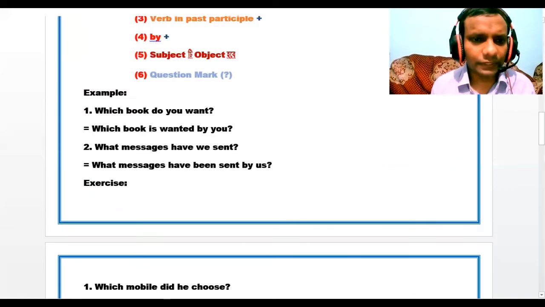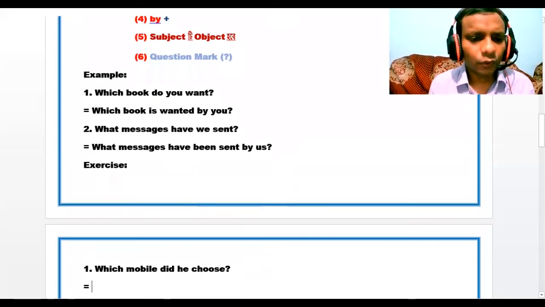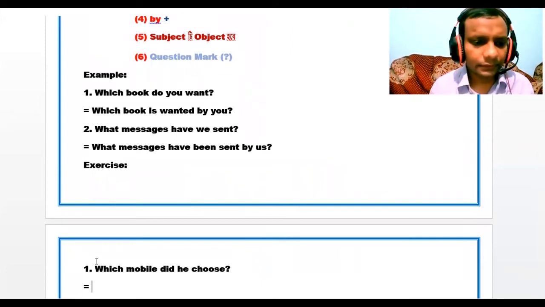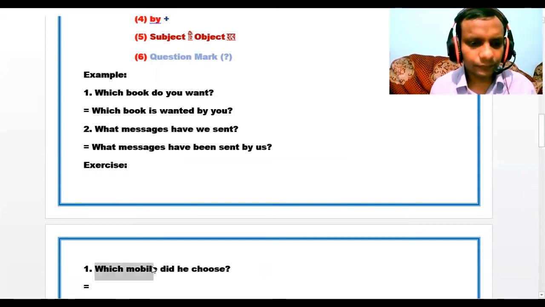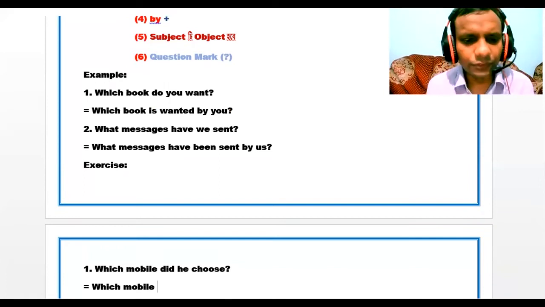I have also given some exercises. So look at the screen. Which mobile did he choose? So which mobile? At first we have to write which mobile. And after which mobile, we have found did.